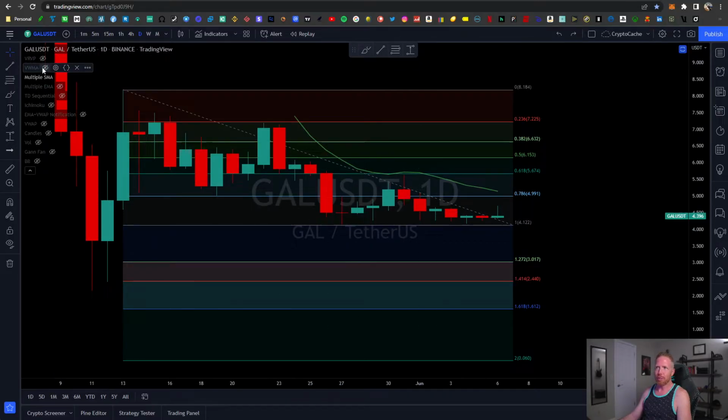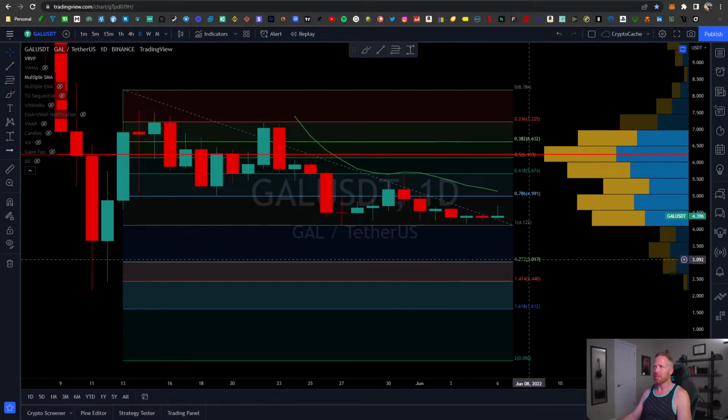but generally speaking, it's maintained itself as a decent average here. If we take a look at the volume profile, we can see there's a lot of volume in the range of where the price is at, upwards of $6.50. Now keep in mind, $6.50 or $6 or $4, this little range here that we're in, that's really telling us that we're at the lower range of the volume.